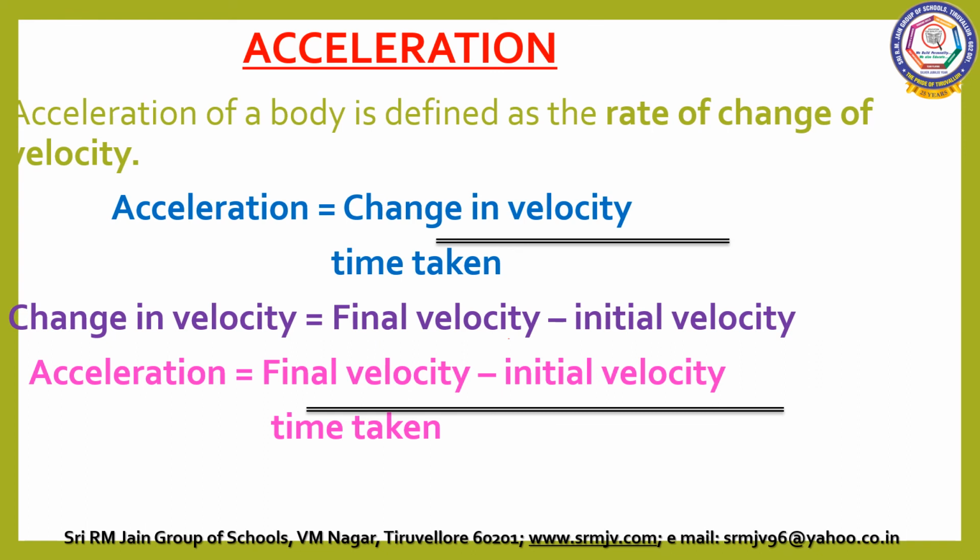Final velocity minus initial velocity. So acceleration is equal to final velocity minus initial velocity by time taken. The final velocity is V, minus the initial velocity U, divided by t. So acceleration is equal to (V minus U) by t. What is the unit? Meter per second square.